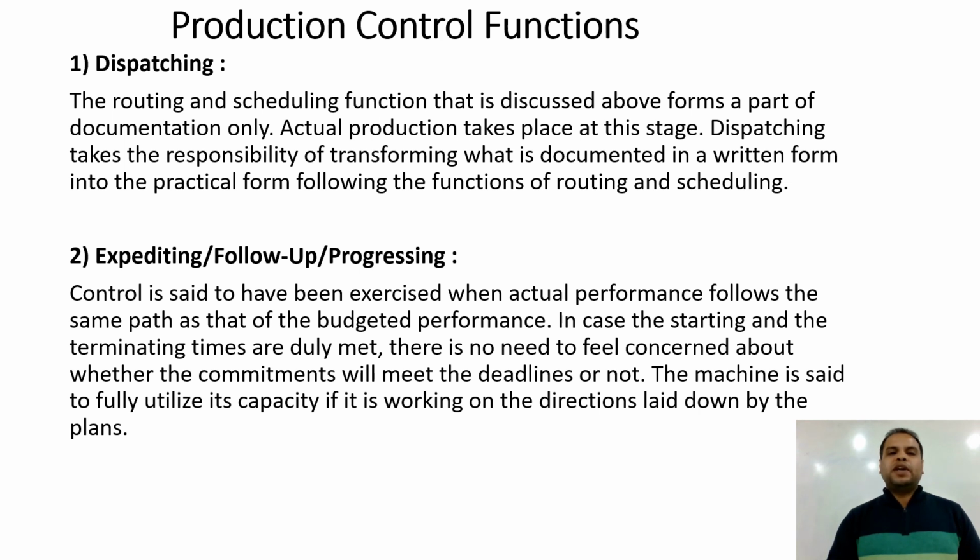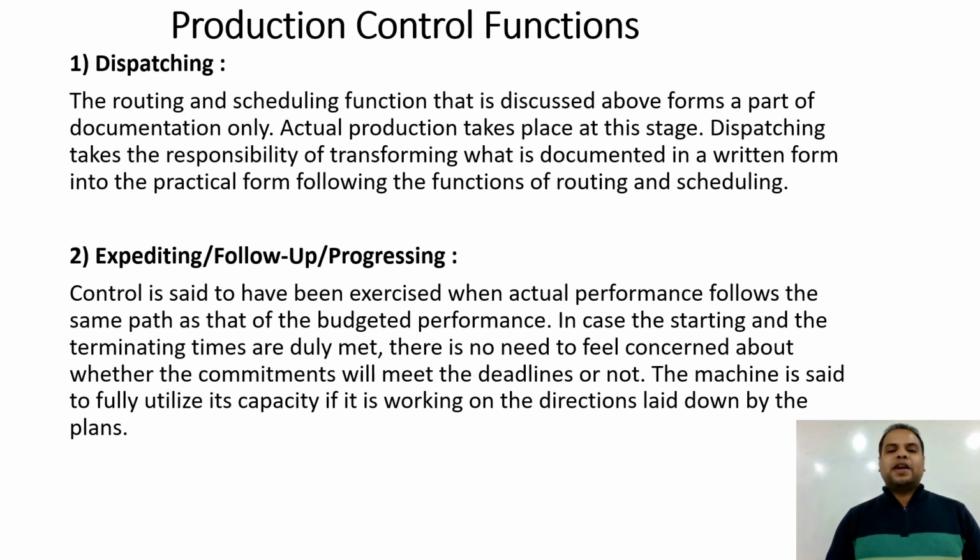Dispatching takes the responsibility of transforming what is documented in written form into practical form, following the functions of routing and scheduling. Now coming to the next function, that is expediting, also called follow-up or progressing. Control is said to have been exercised when actual performance follows the same path as the budgeted performance.